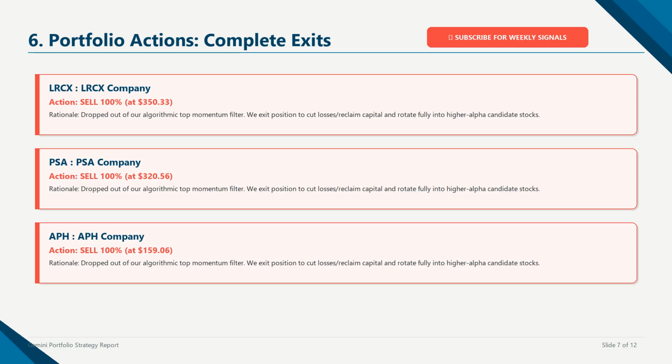A core rule of our quantitative rebalancing framework is turnover discipline. We do not hesitate to exit positions that fail to pass our weekly screens. By completely exiting these names, we reclaim capital that is currently idle or declining and rotate it directly into our top-ranked candidate stocks, which directly benefit from strong secular growth trends and exhibit far higher short-term momentum and alpha potential. This ensures our capital is always working in high-conviction assets. We execute these exits at the market open, following the screening to minimize execution slippage and target exact technical prices.